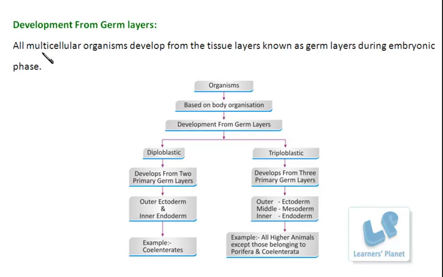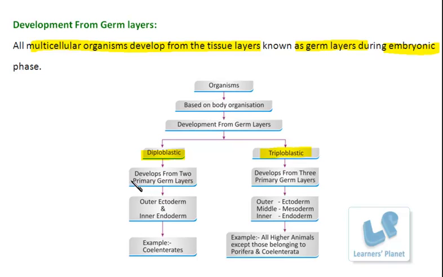See, as I said, all multicellular organisms develop from tissue layers, and these tissue layers are known as the germ layers. During which phase? During the embryonic phase, right? Animals grow from an embryo, during the early phase of their reproductive cycle. So how these cells are present in the embryonic phase and how the development takes place further classifies the organisms as diploblastic or triploblastic.